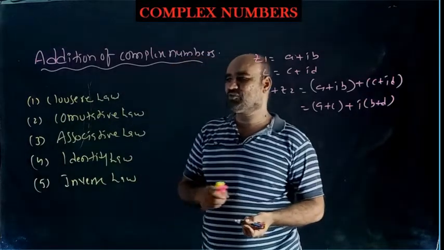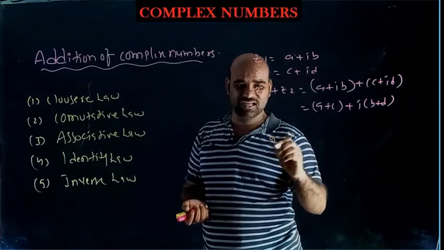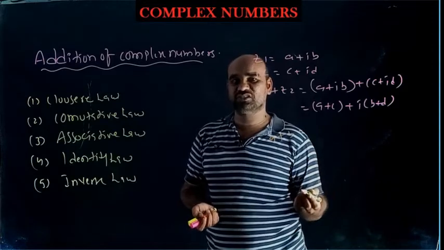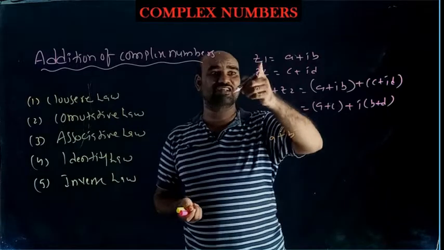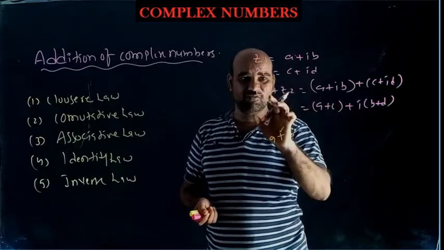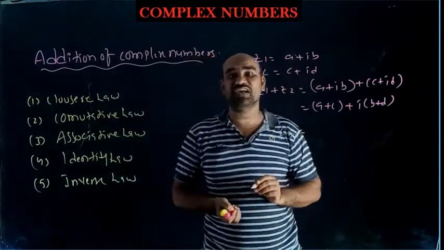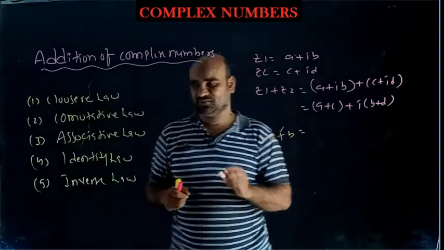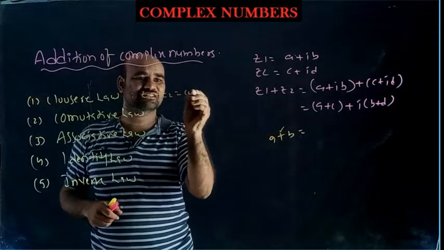First of all, I want to explain what is meant by closure. A is a real number, B is another real number, and A plus B is also a real number. Then you can say that real numbers satisfy closure property with respect to addition. Like that, z1 is a complex number, z2 is a complex number, and the result is also a complex number only; z1 plus z2 is a complex number. That's why closure property is satisfied by complex numbers with respect to the operation addition. I can write like this: z1 plus z2 is a complex number.